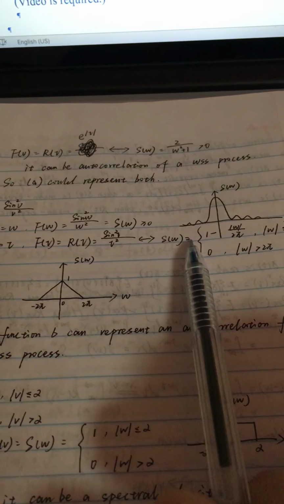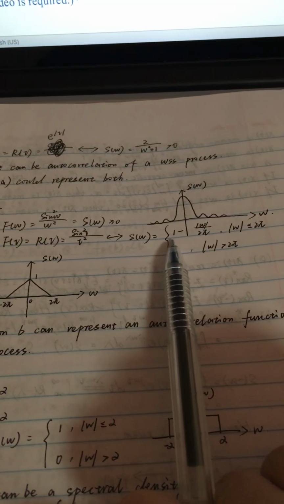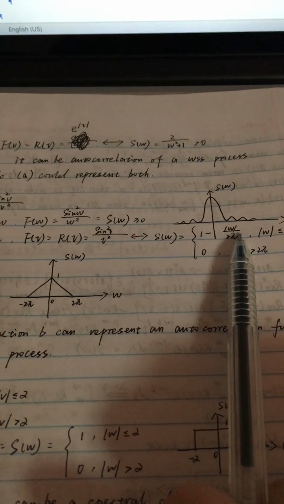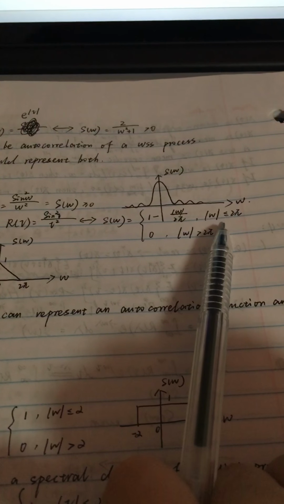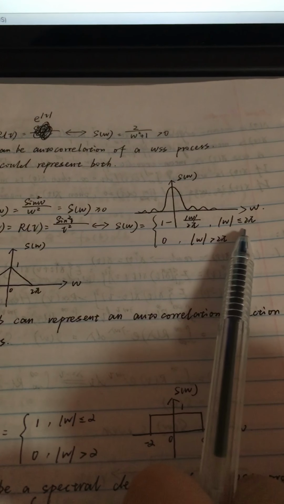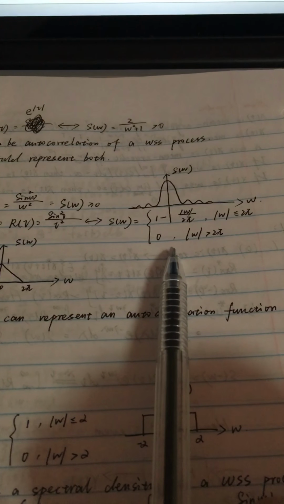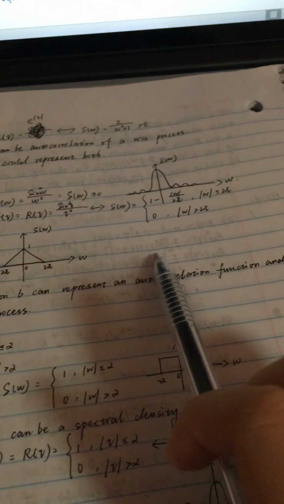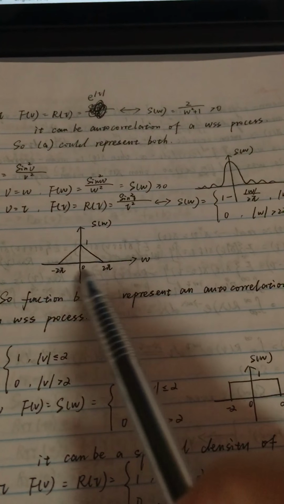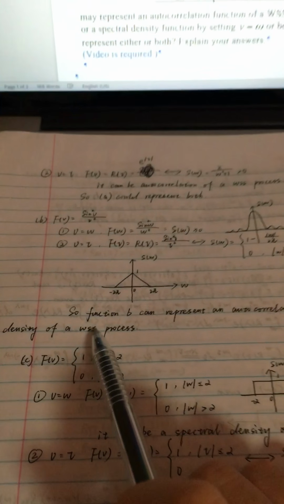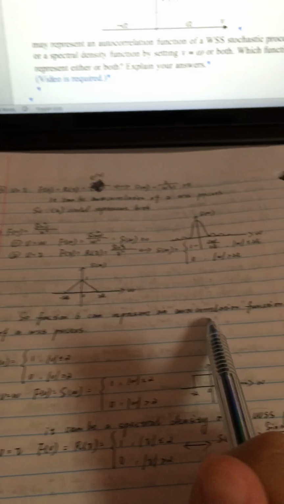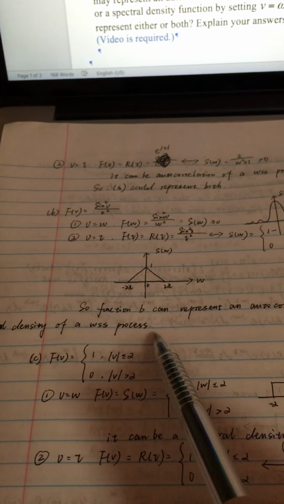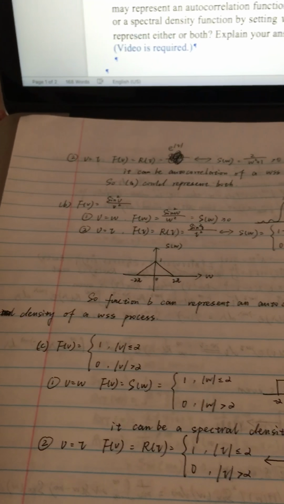The Fourier transform of it is 1 minus absolute omega over 2 pi if absolute omega is less or equal to 2 pi, and S of omega is equal to 0 if absolute omega is greater than 2 pi. The diagram is like this. So function B can represent an autocorrelation function and a spectral density of a WSS process. So it can represent both.